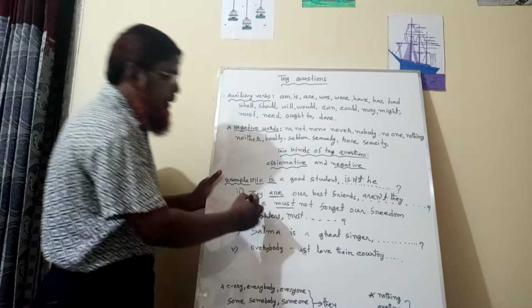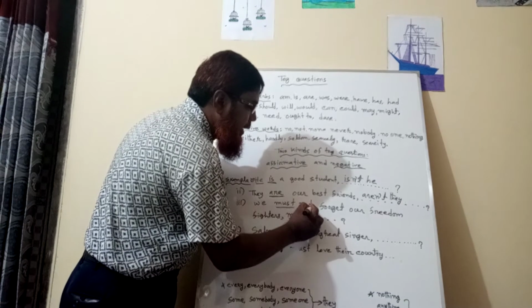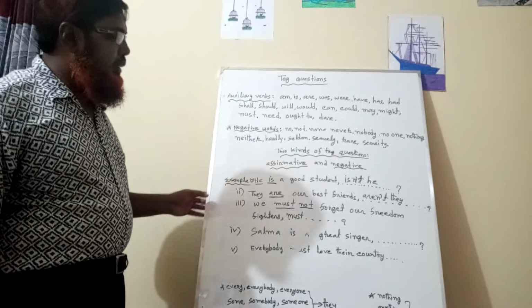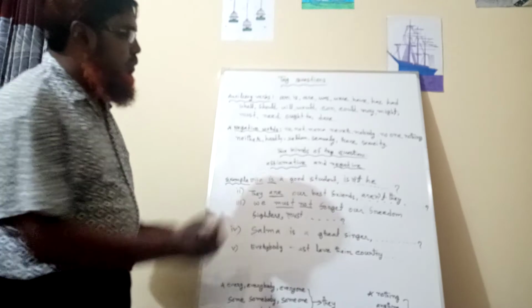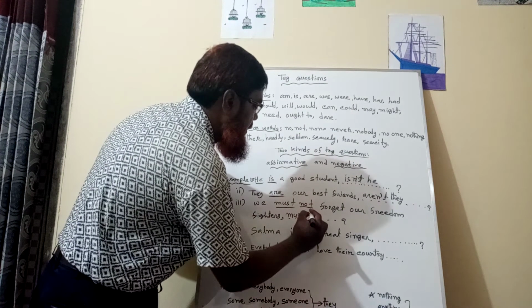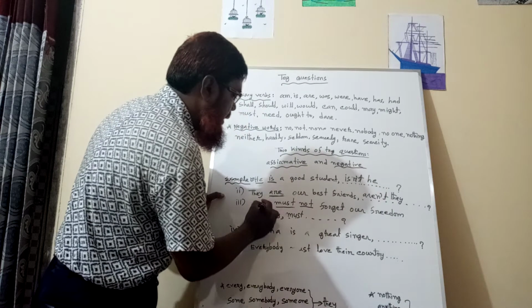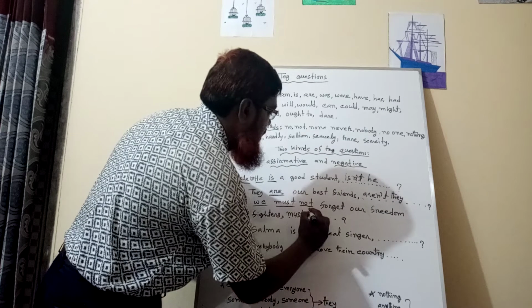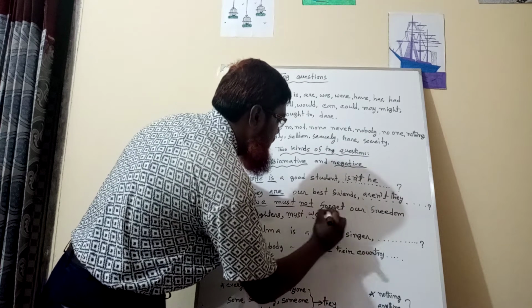Then there is a negative word, so we will not use not, only the subject will be used. As the subject is the pronoun we, we will have to write we.